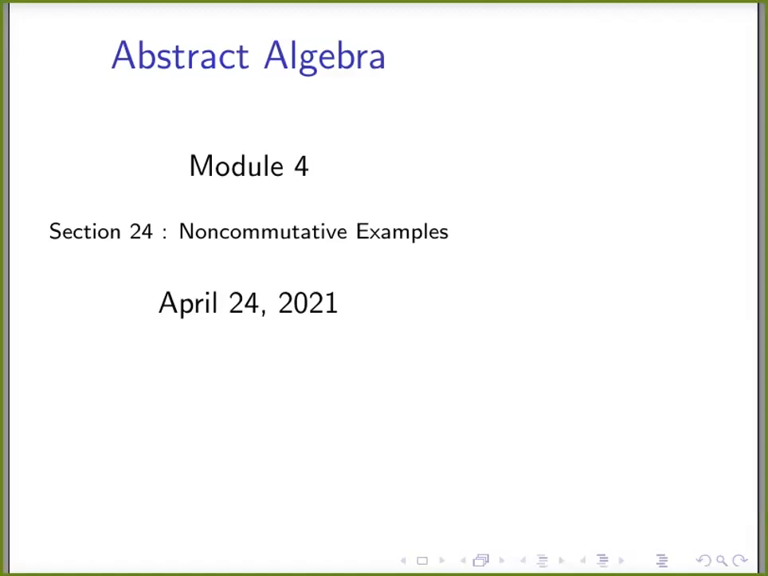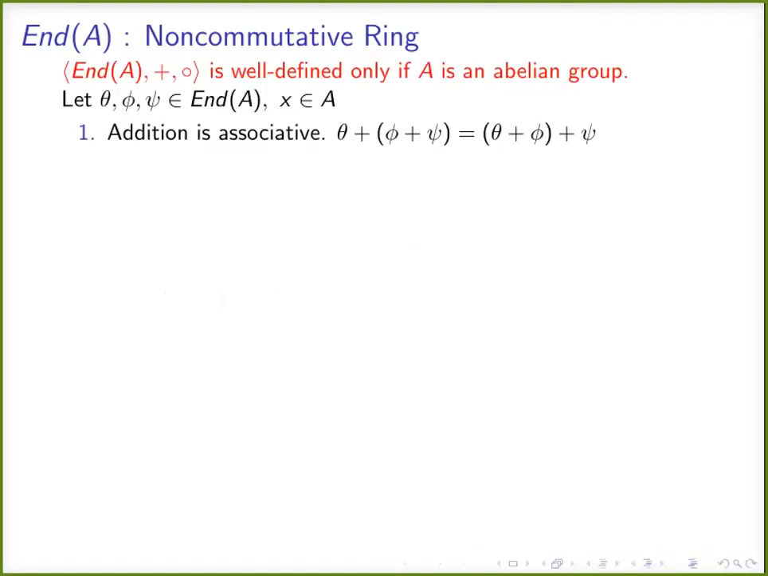Today we are going to see that the endomorphism ring is well defined only if the associated group is abelian. What was the endomorphism ring?